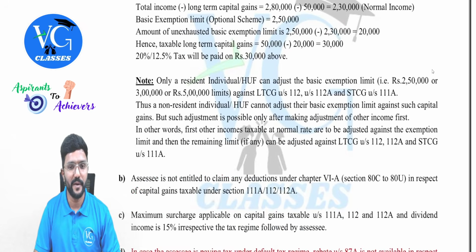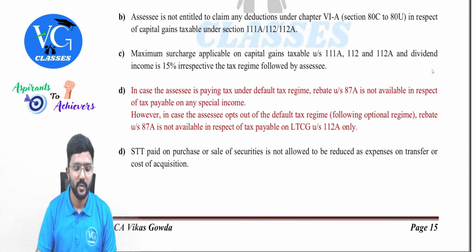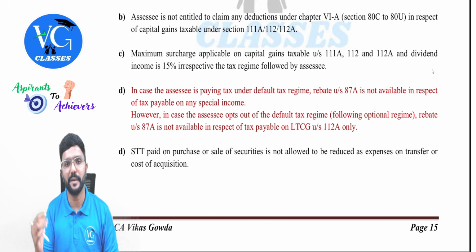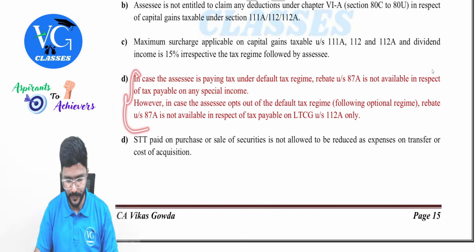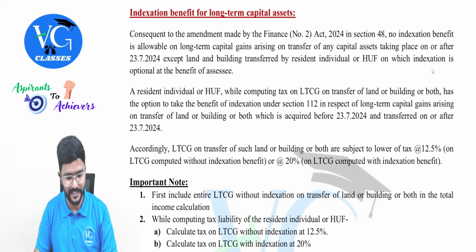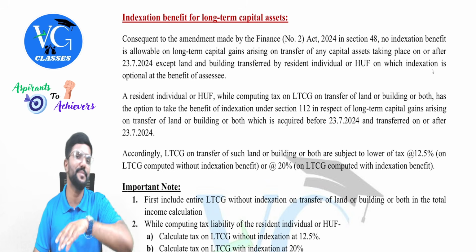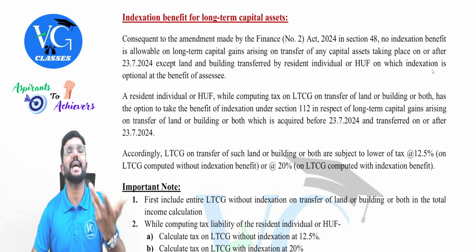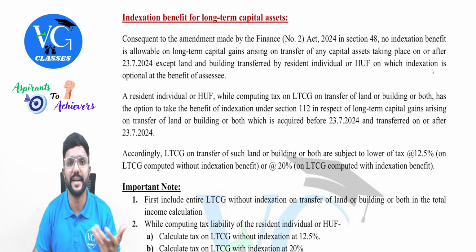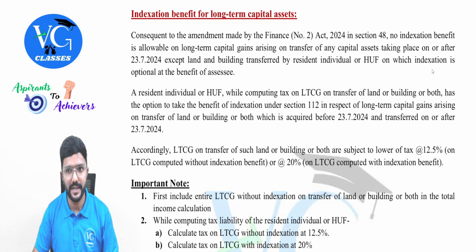There were a few common points which I had given under sections 111A, 112 and 112A. One small change there also with respect to rebate, which I already covered in the tax rates topic, guys. So please make a note of this also. Now the indexation part. Again, this is not a change made this year, guys. This was an amendment made last year. But please be very careful and know how exactly it has to be applied in the questions. So let me discuss this in a little detail.